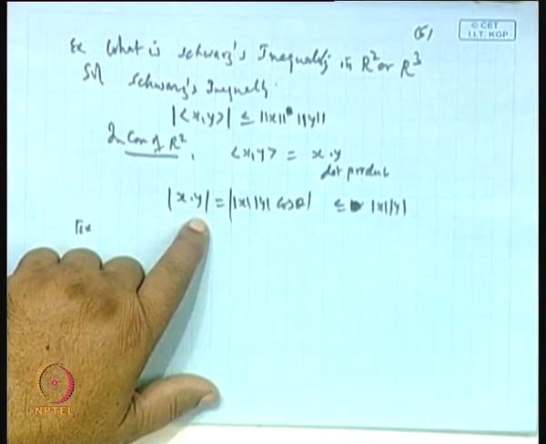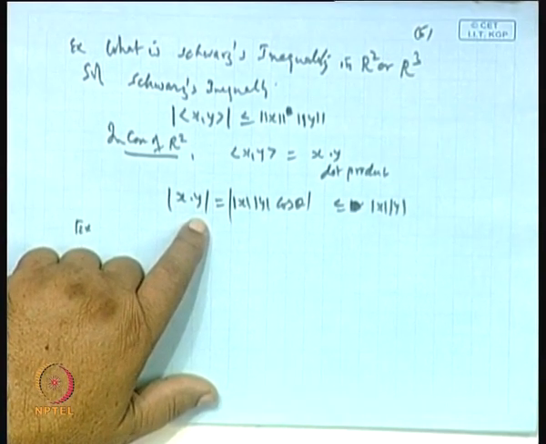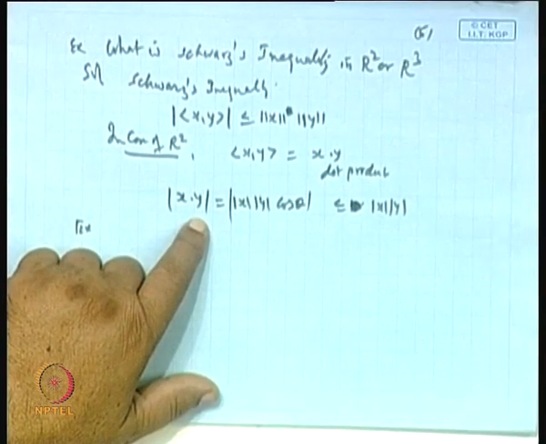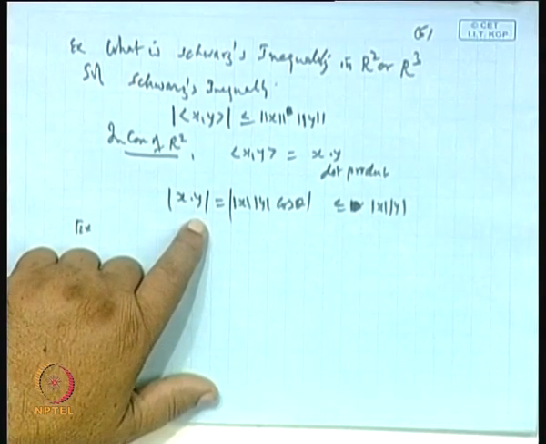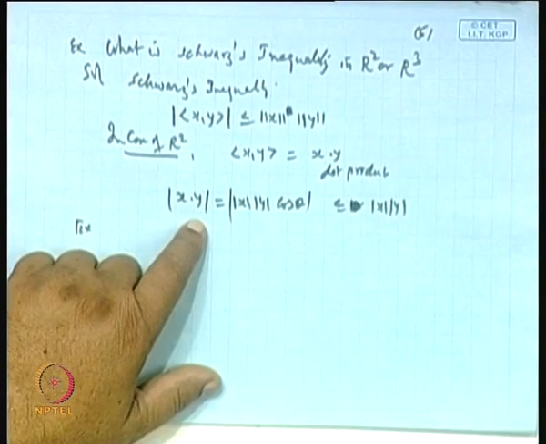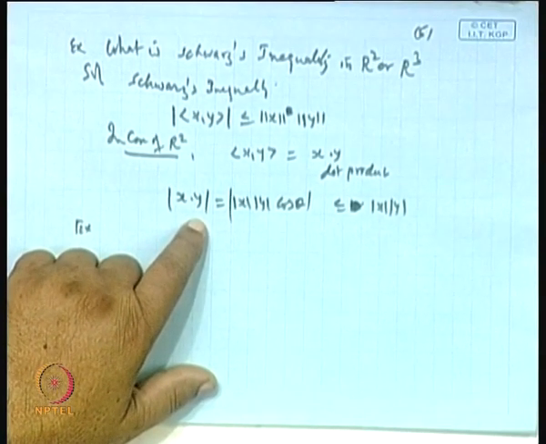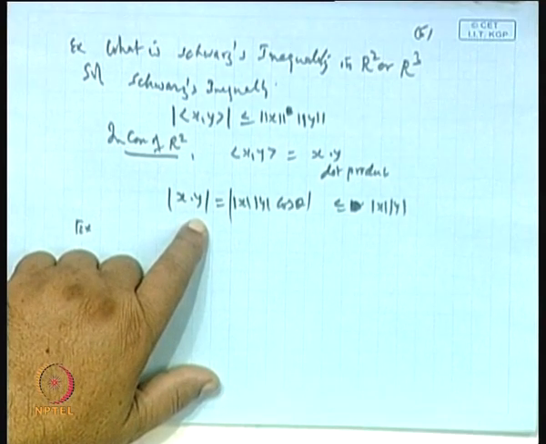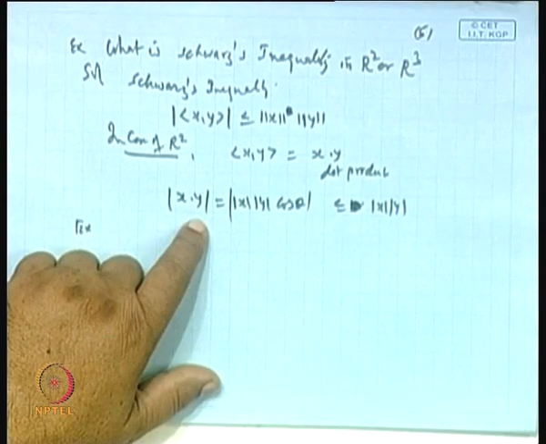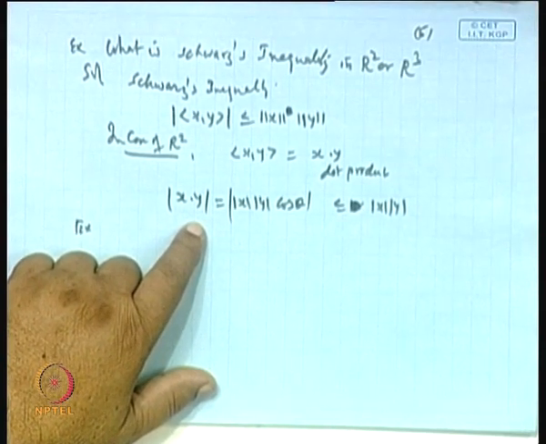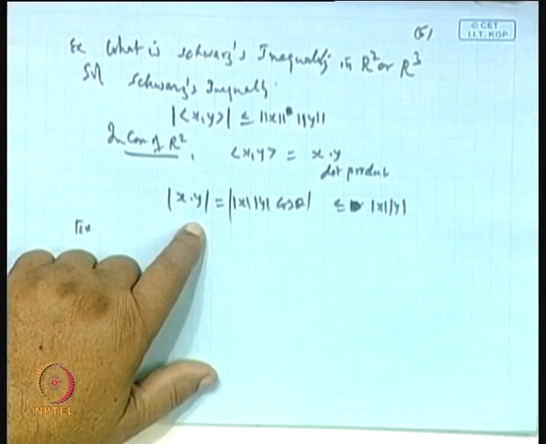It will remain less than or equal to 1. Means we can define it as some type of function of either cos theta or sin theta. So from that we can find out the angle.